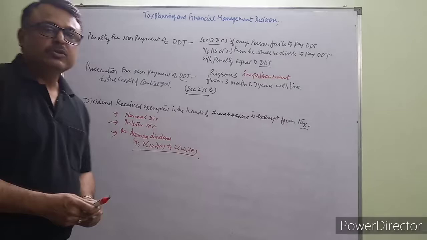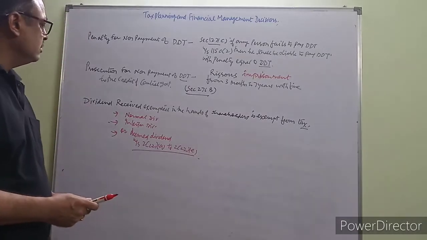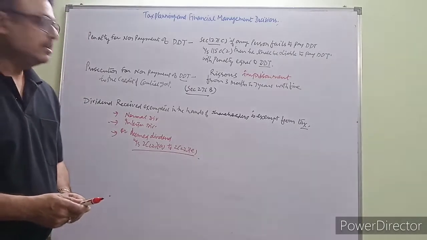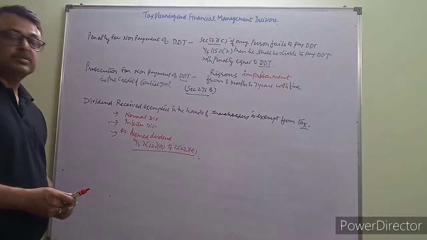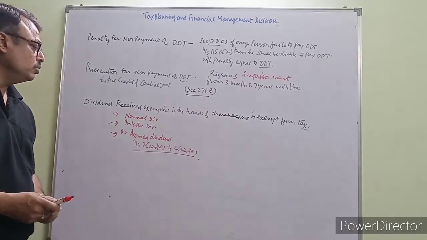Now it is very important to note here that dividend received is exempt in the hands of the shareholder, whether it is normal dividend, interim dividend or deemed dividend under section 2(22) clause (a) to clause (e).